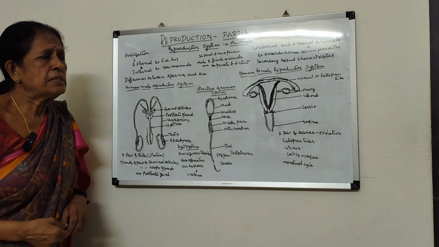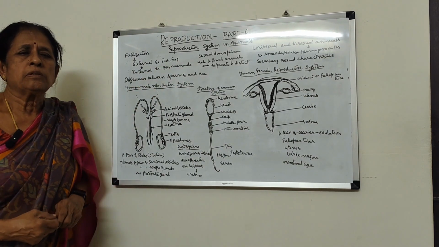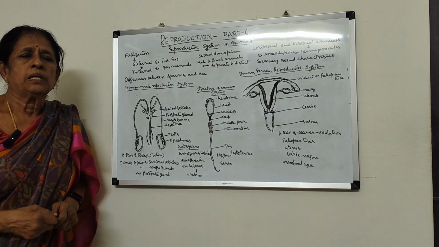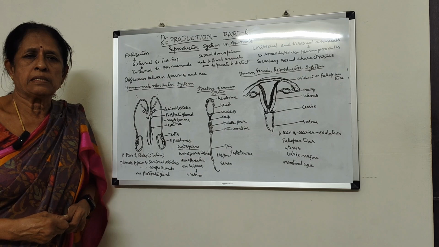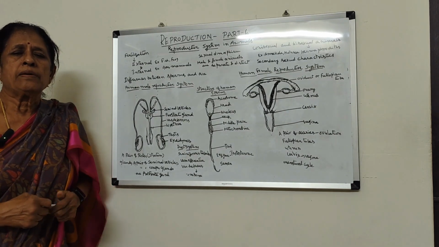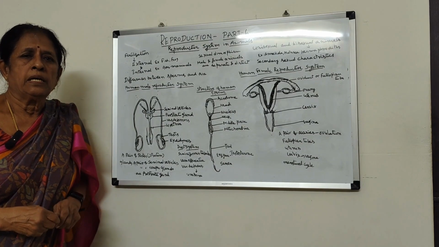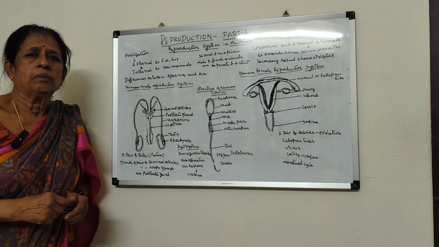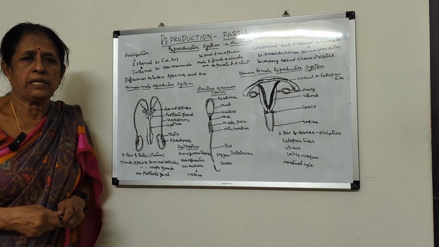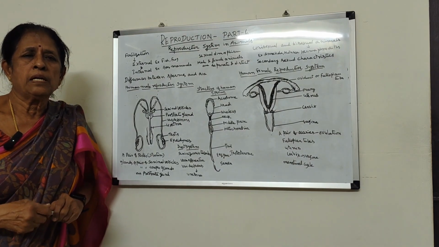Now, what is the necessity to study the reproductive system, especially in man? It means when the conditions are favorable, the population size increases, which we have studied in the beginning of the reproductive system. So in the same way, in olden days, the mortality rate was high and birth rate was low. That means more than birth rate, mortality rate. Mortality rate means death rate. That means so many people used to die, and the lifespan was also very less.